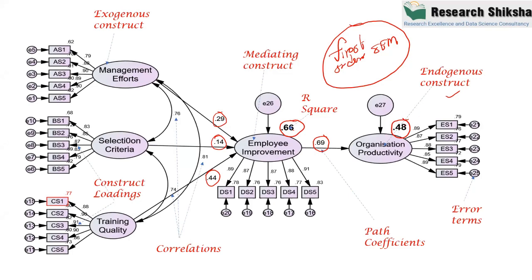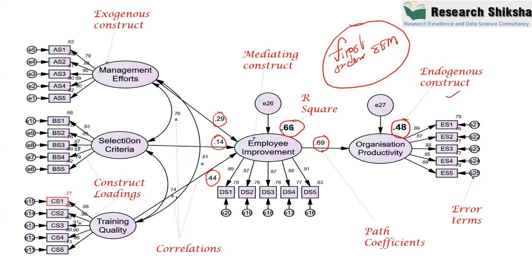So it is expected that your R square is more than 50% in most of the cases. We expect the dependent variable to have R square greater than 50%, especially when you have only one dependent variable, or one endogenous construct. In short, we call it an endogenous construct. And then we have independent constructs, known as exogenous constructs. Exo means independent, and we have three independent constructs which are also connected by double-sided arrows.